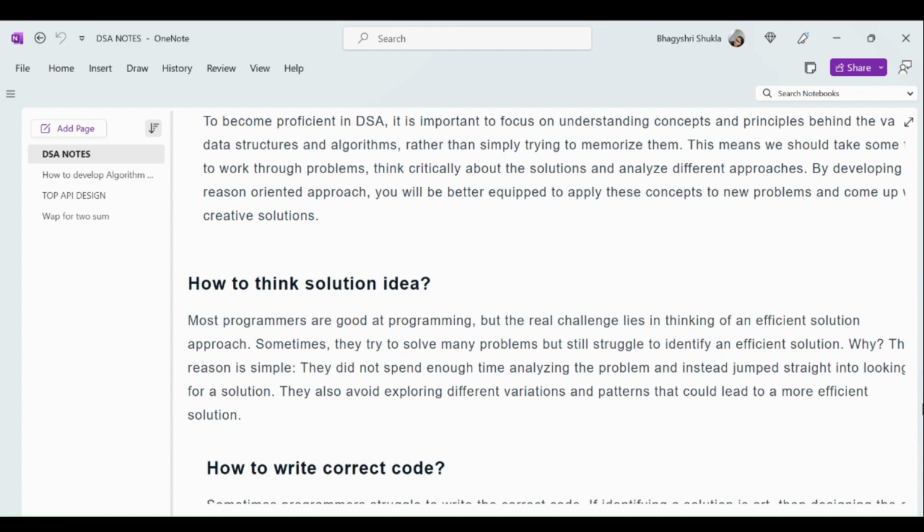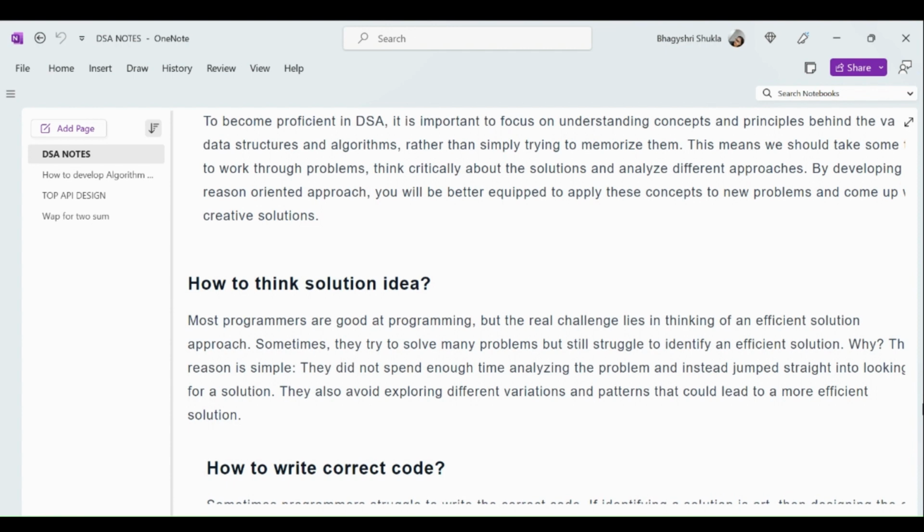Then, if this is clear, we start to write the program or code. This is the main thing I can say. They also avoid exploring the different variations and patterns that could lead to a more efficient solution. So before jumping to the answer, we first have to take 5 minutes to understand the problem, what they are demanding, how we get the efficient solution, and what we can apply on this type of pattern, on this type of problem.